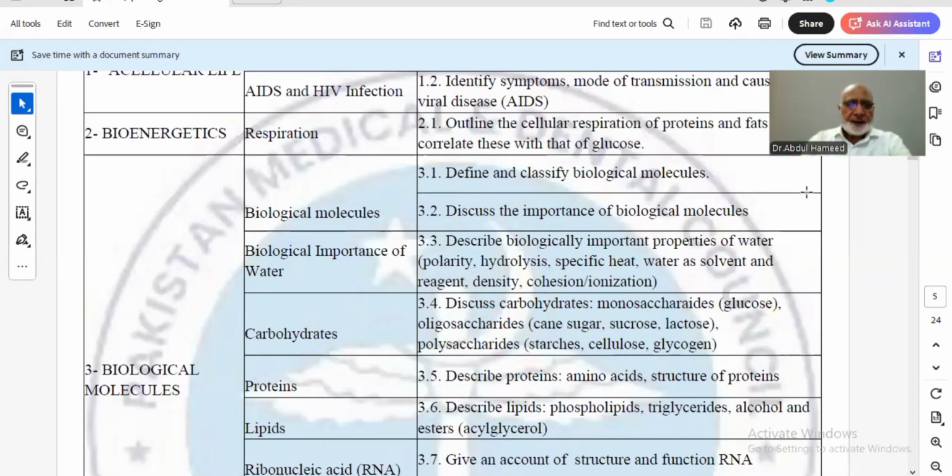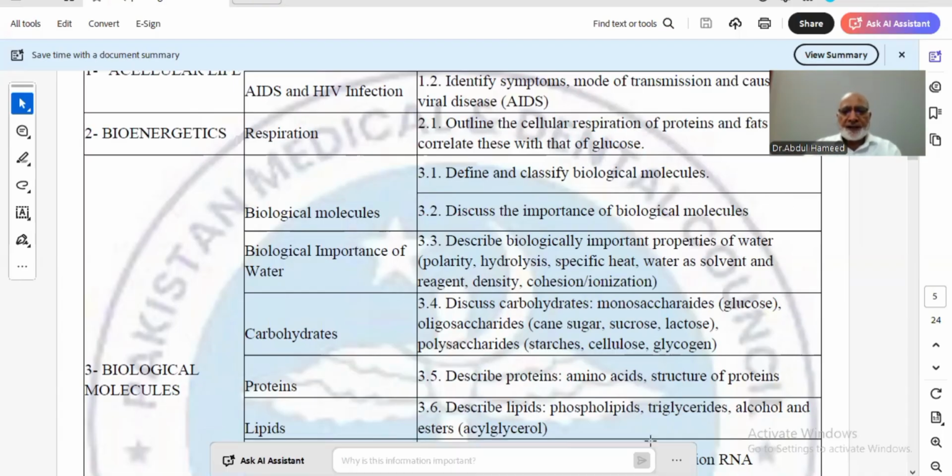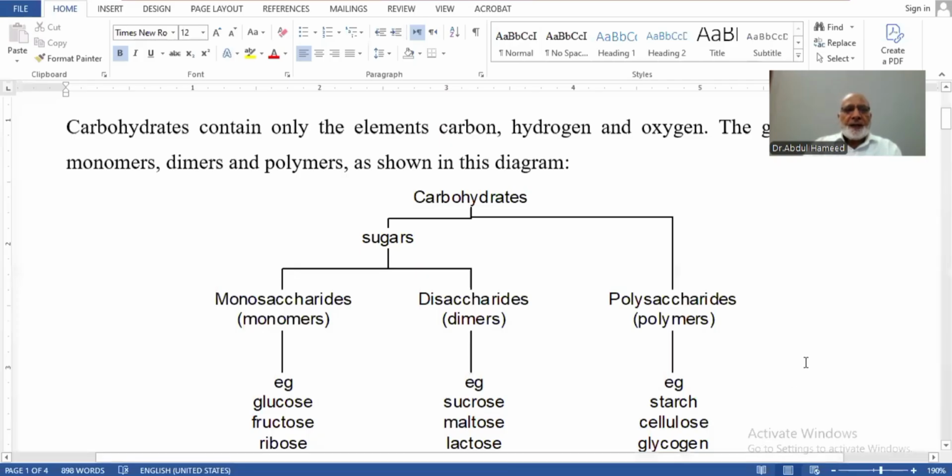Bismillahirrahmanirrahim. Out of unit number 3, which is biological molecules, now the 3.4 portion is to discuss carbohydrates in details. So let's start with the proceedings. Carbohydrates contain only the elements carbon, hydrogen, and oxygen.